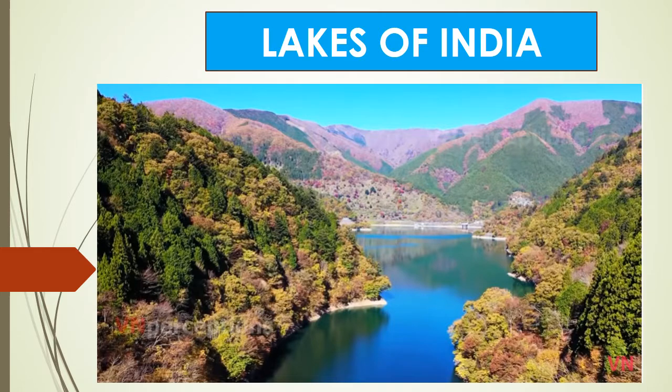Today we are going to learn about the lakes of India. Now what is a lake? It is a beautiful area filled with water. Now India has many lakes. Most of the lakes are permanent, whereas some contain water only during the rainy season, and some are the result of the action of glaciers or ice sheets. Some are formed by wind or river or by human activities.